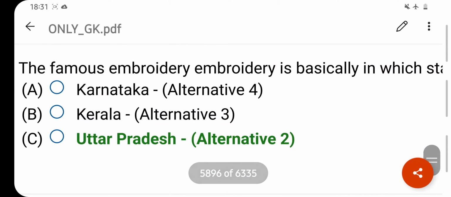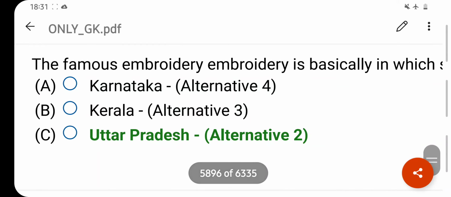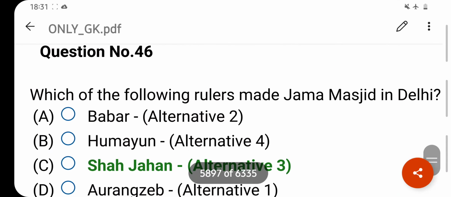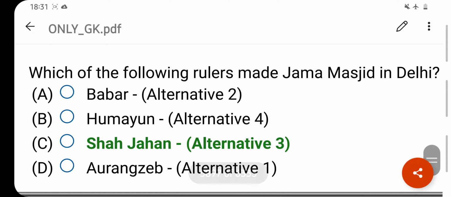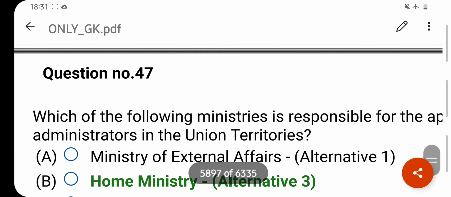The famous embroidery is basically from which state? Your right answer is Uttar Pradesh. Option C is your correct answer. Which of the following rulers built the Jama Masjid in Delhi? Your right answer is Shah Jahan. Option C is your correct answer.